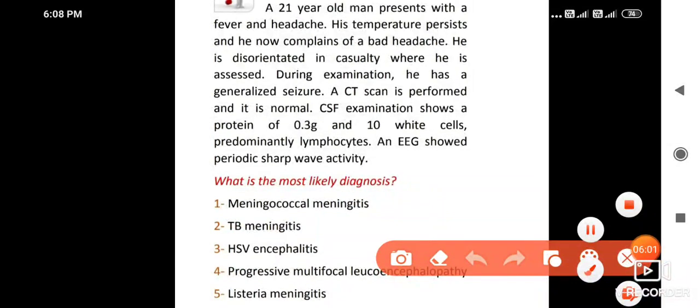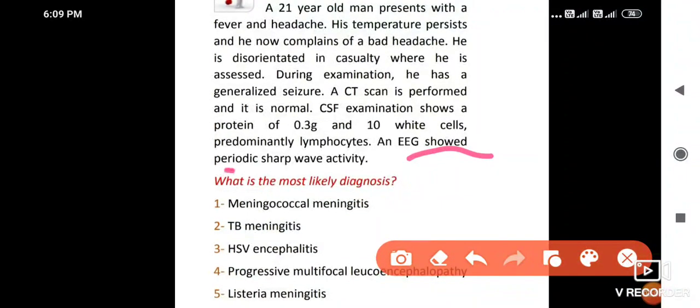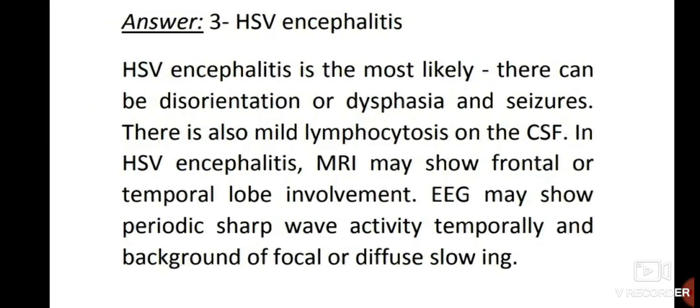So here the best diagnosis, with EEG periodic sharp wave activity, is HSV encephalitis. Herpes simplex virus encephalitis is the most likely. There can be disorientation or dysphasia and seizures. There is also mild lymphocytosis on CSF in HSV encephalitis. MRI may show frontal or temporal lobe involvement. EEG may show periodic sharp wave activity and a background of focal or diffuse slow waves. Okay.